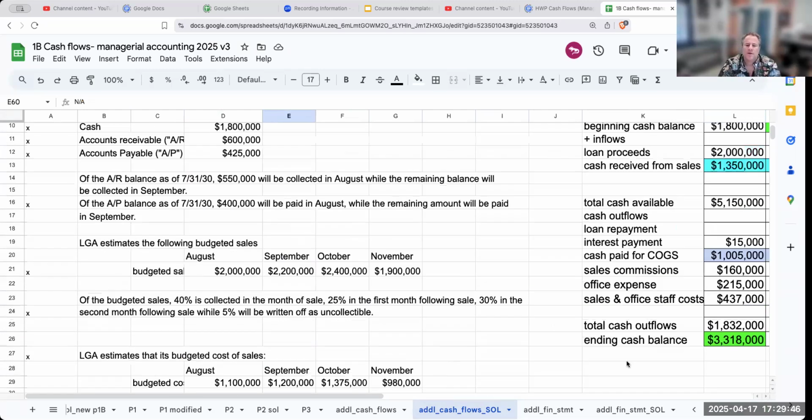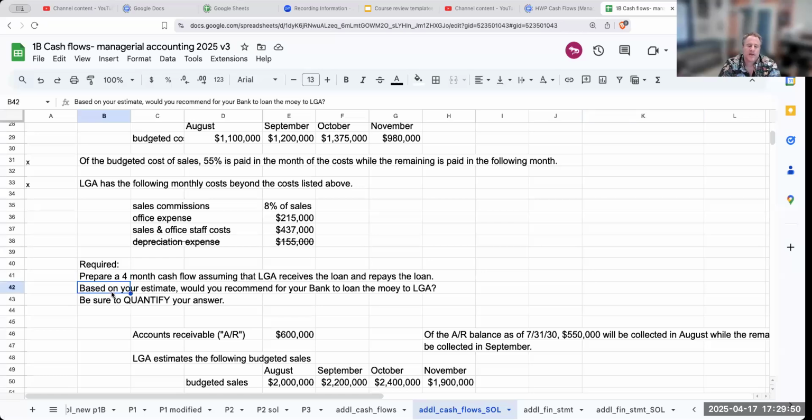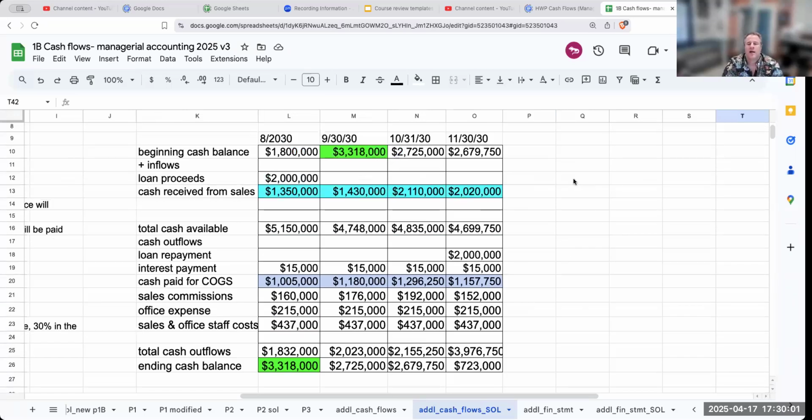Okay, so now that I've done that, the final part of the question is that based on your estimate, would you recommend for your bank to loan the money to LGA? There's a couple of different approaches you can do to this. However, what I would do is make sure that you quantify the reason why or why not you should be giving the loan. So let's go through and look at this.